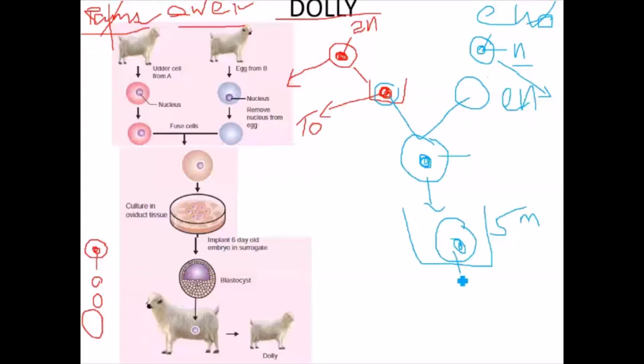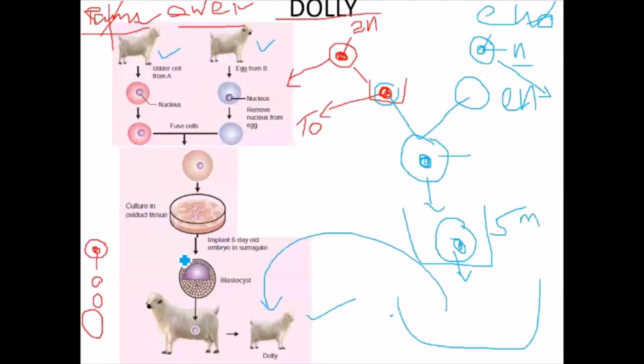Answer me: Dolly is similar to the sheep which donated the nucleus to the ovum. How could it be? Anybody? Dolly was similar physiologically, morphologically, anatomically, embryologically. The new Dolly is similar to the sheep which donated the nucleus.